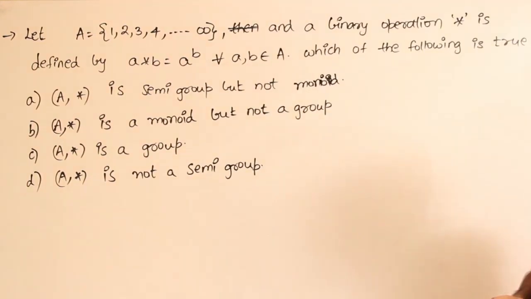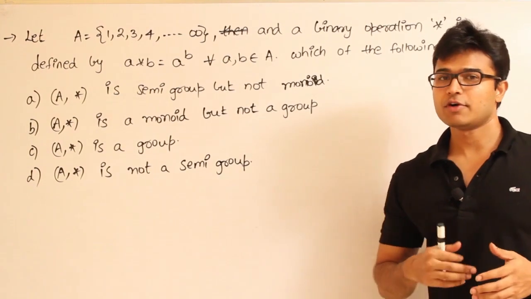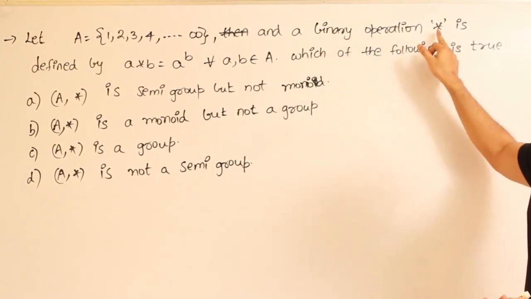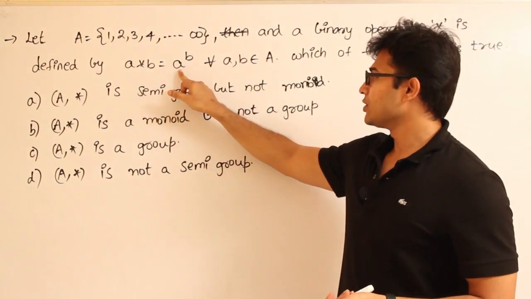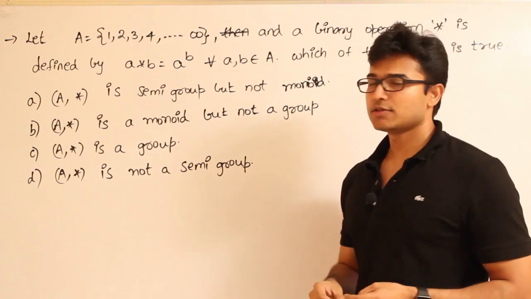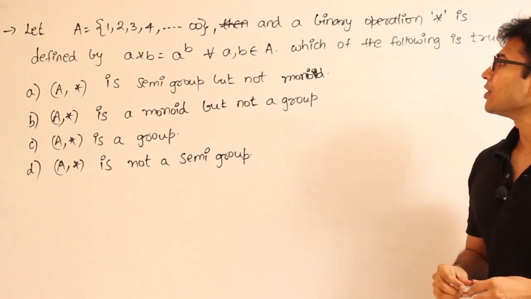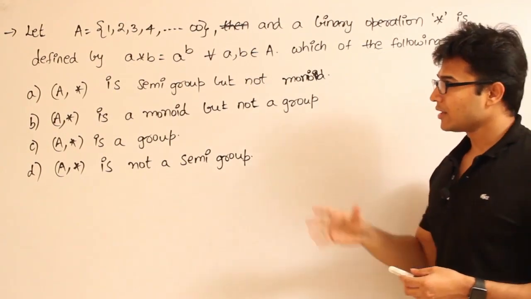Now see this question. They are given that capital A is the set of all natural numbers 1, 2, 3, and so on to infinity, and a binary operation star is defined as A star B is equal to A power B. That is how they are defining the binary operation for all A, B belonging to A. Which of the following is true?